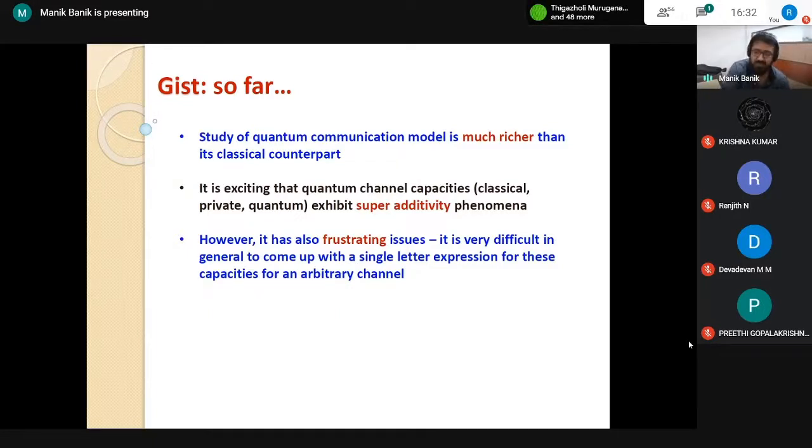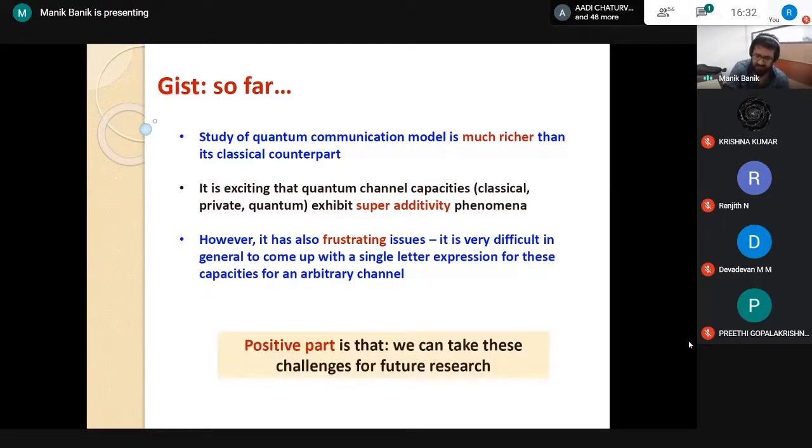Why? In most cases, it is very difficult in general to come up with a single letter expression for these capacities. Only for a few channels do we know the exact capacity formula. But we can take it as our challenge for future research, how to come up with this capacity formula for different kinds of channels.